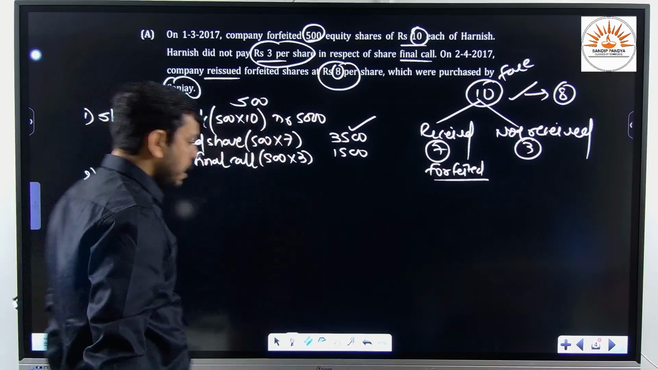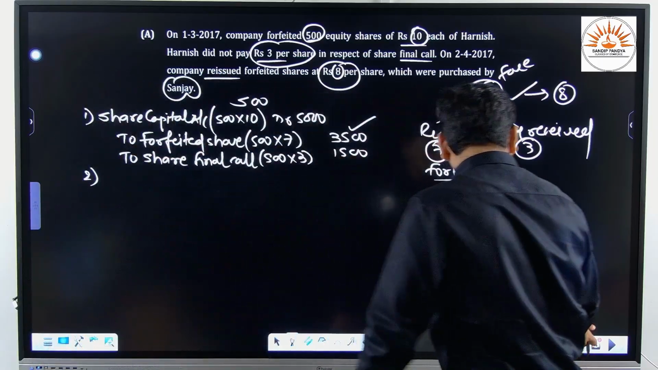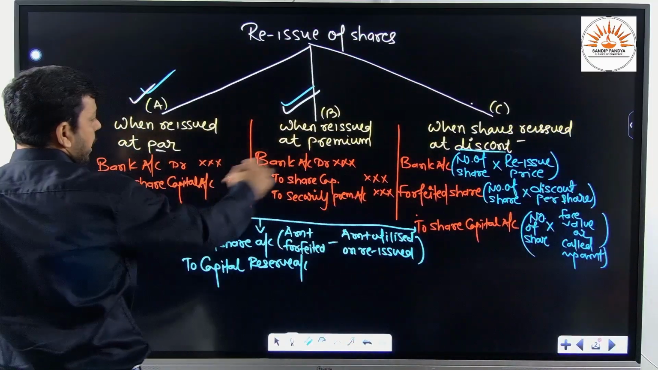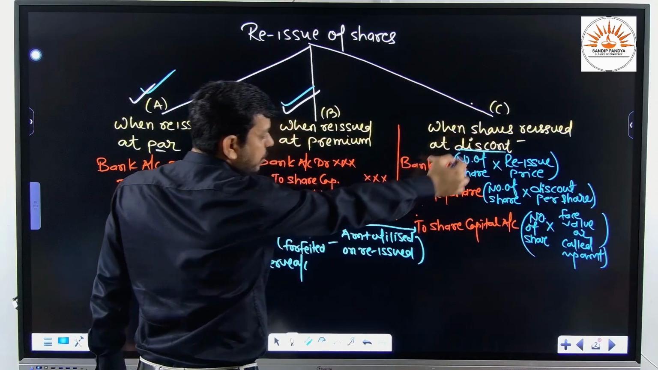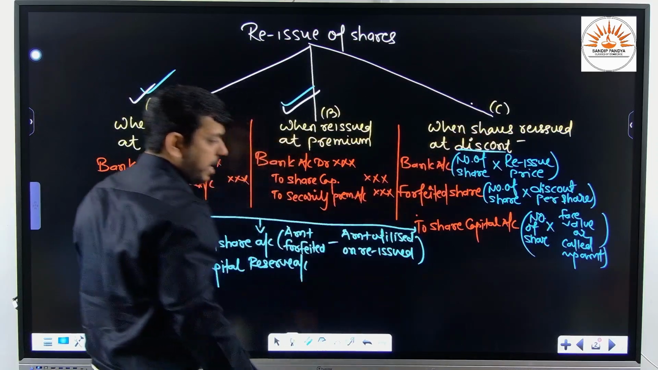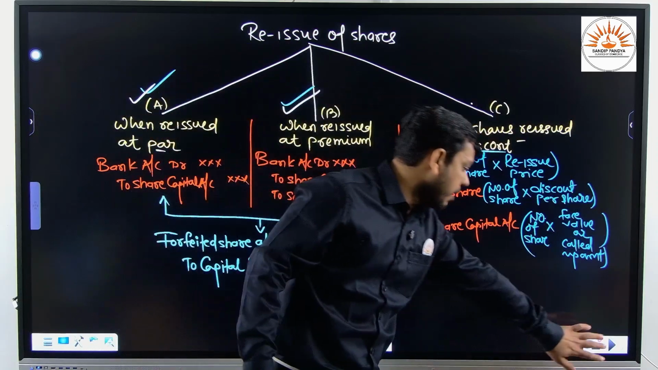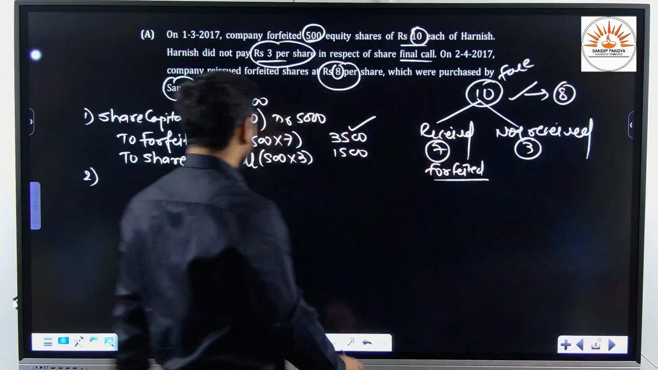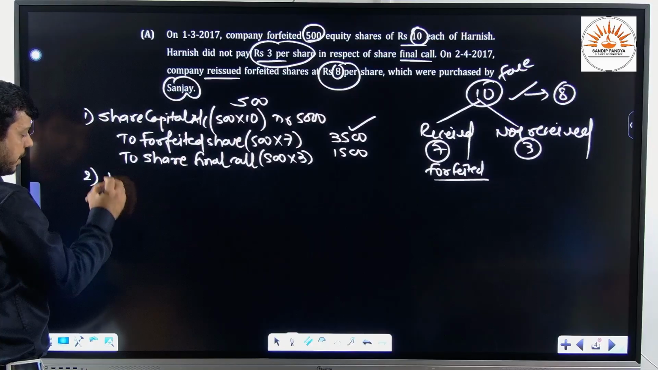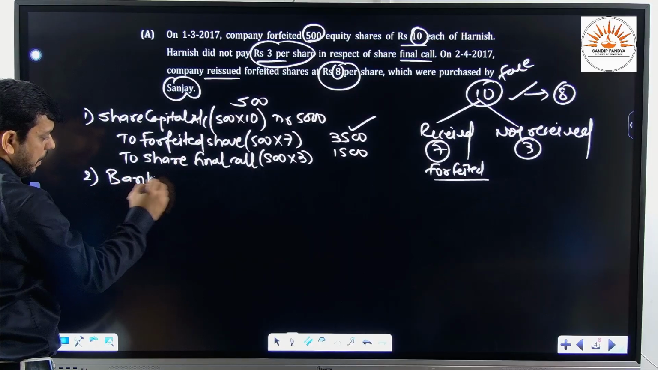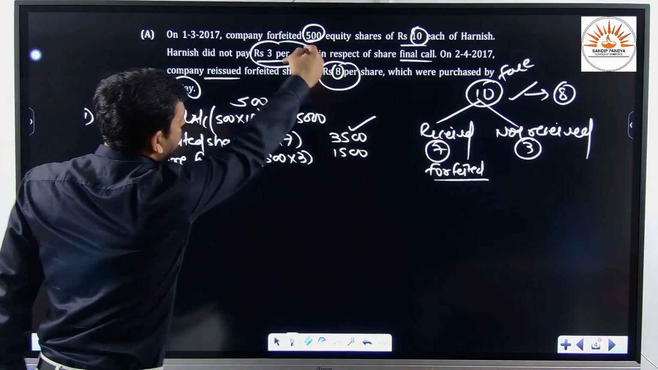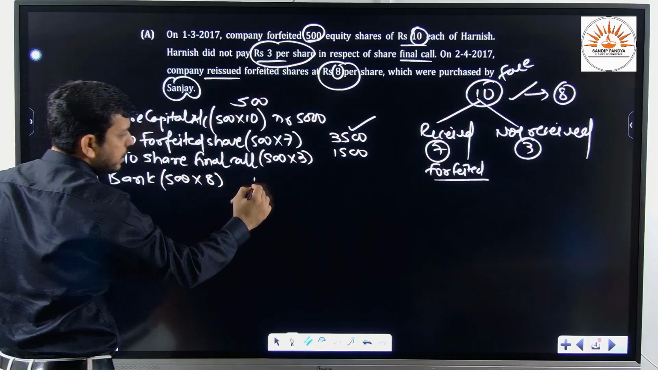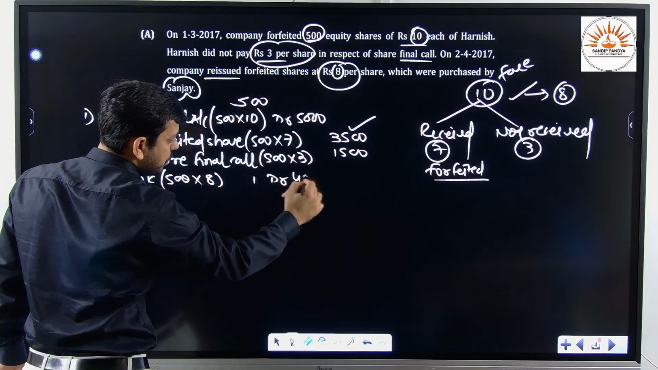So what journal entry should we pass while passing the journal entry for reissue? Let me show you here. See, reissued at a par, reissued at a premium, and reissued at a discount. So bank account debit, forfeited share account debit to share capital account. So let's pass the journal entry here. Second entry we shall write bank account debit. How many shares are we issuing? Entire all 500 shares. So 500 into 8, that will be rupees 4000.